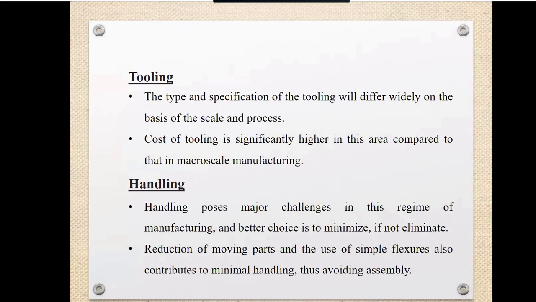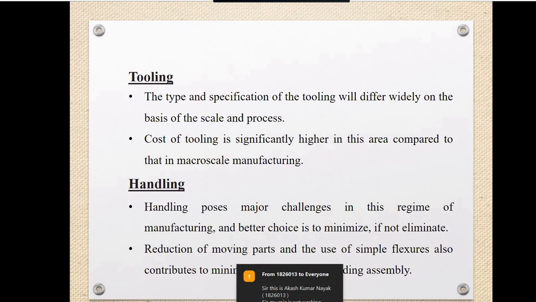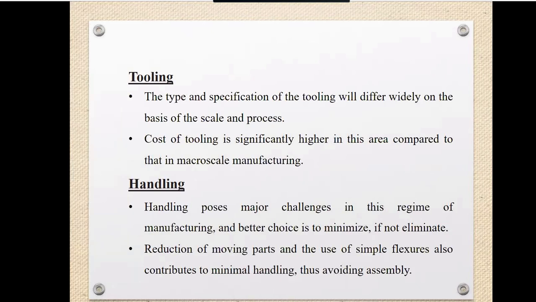What is the tooling we require? In conventional manufacturing also we require some tools for manufacturing, and the tooling types and specifications vary with the skills and the processes we are dealing with. The cost of the tooling is very significant in this area, particularly as compared to the macro level, where the cost of tooling is not very high. At the micro level, the tooling cost is very high. To minimize this cost, we have to minimize the tooling also.